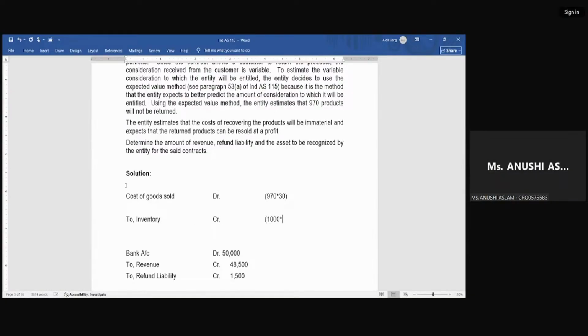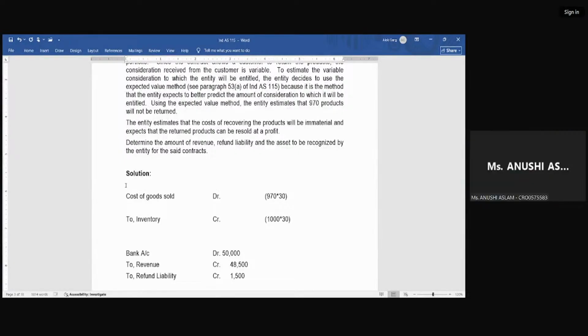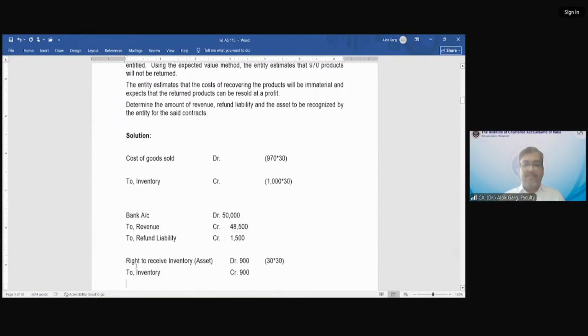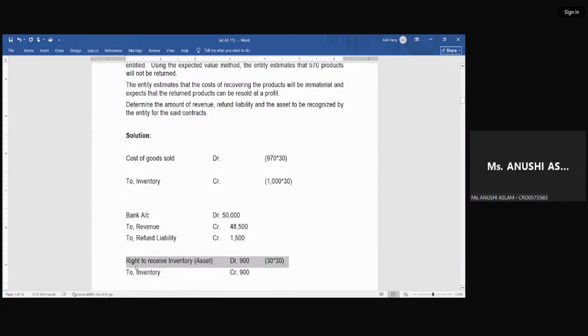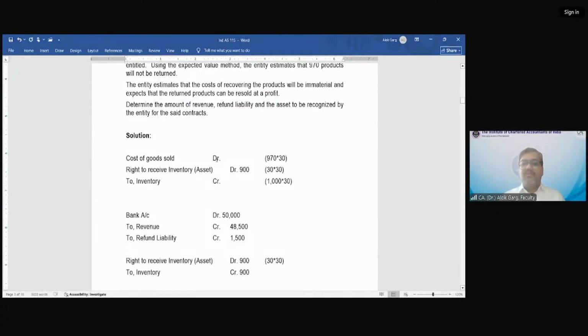30,000. 1000 into 30. इन्वेंट्री तो चली गई ना, 1000 into 30, लेकिन आपने पीएनएल को डेबिट किया है 970 से. Why? Because you are recognizing a revenue of 970 products, so you have to recognize a cost of 970 products. Correct? So what about the remaining 30 products? Remaining 30 products is my right to receive inventory. So while my inventory has gone out, but I have a right to receive my inventory back.